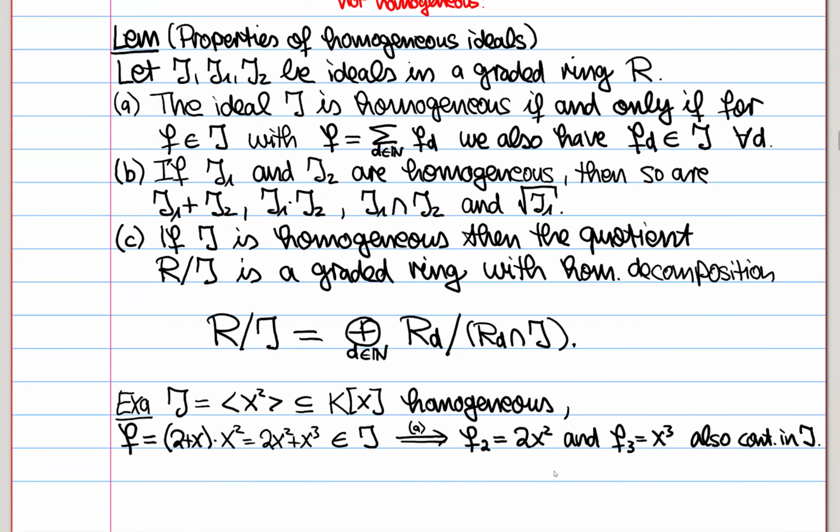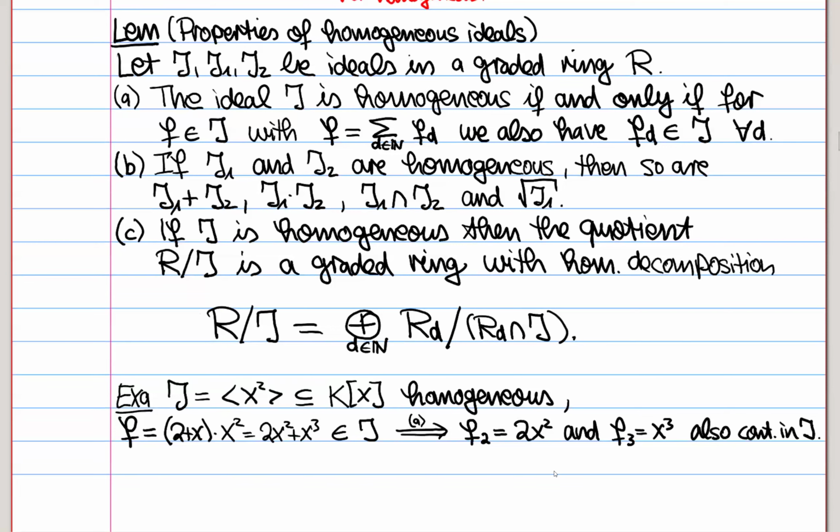Okay. And as an example for this first criterion here, if you have J, this homogeneous ideal generated by x squared, then you can create an element of J like this. You can multiply this by some polynomial here. And then (a) tells you both homogeneous summands, so f2 and f3 of this element, are also contained in J, because these things are also still divisible by x squared. And basically looking at this example already gives you a hint of how we're going to prove this part (a).